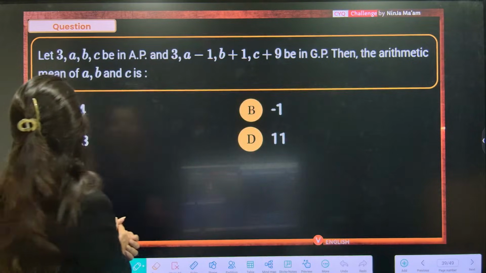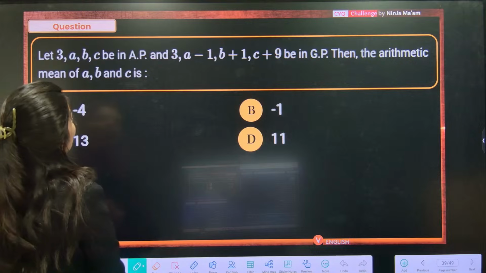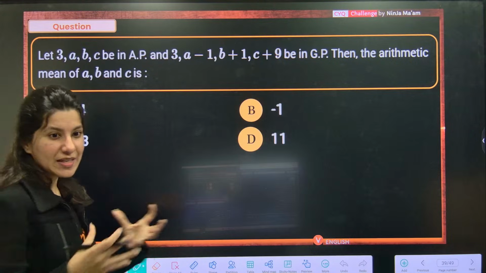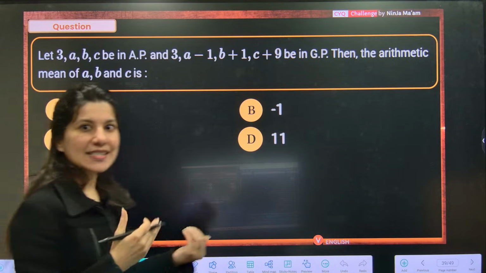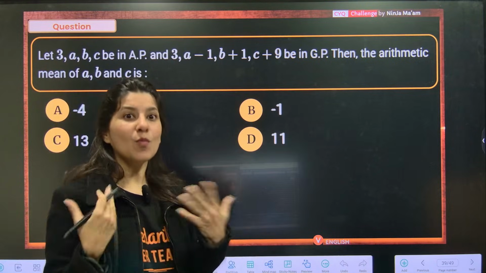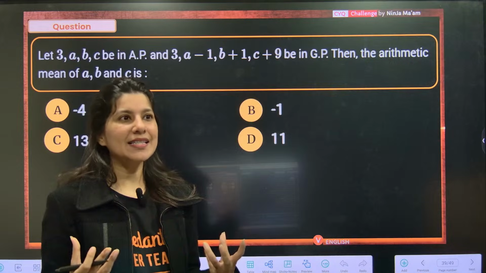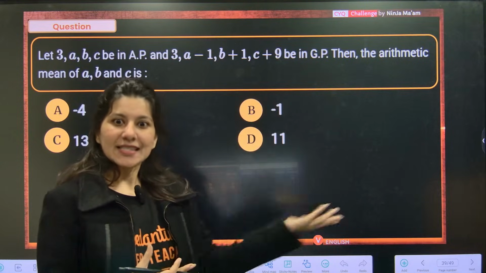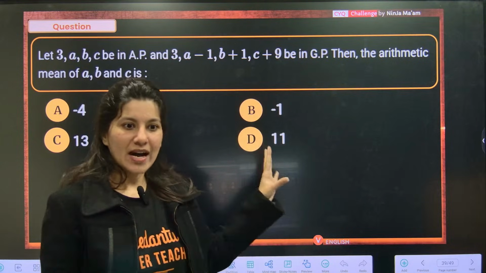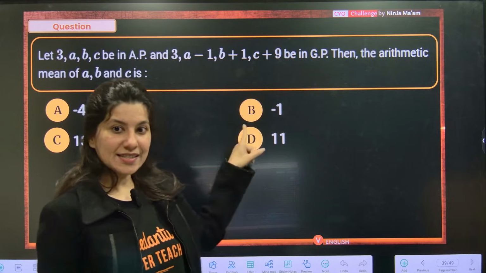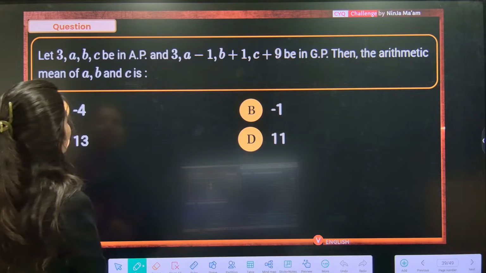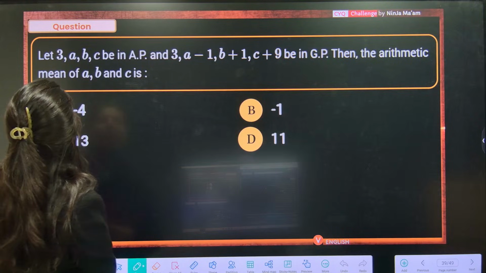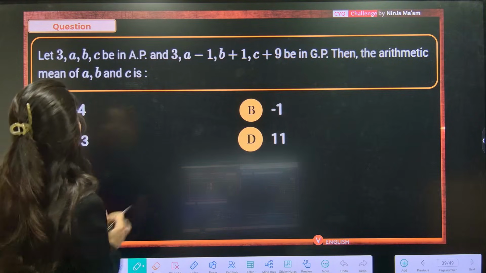Anyway, now 3, a, b, c are in arithmetic progression again. AP and GP combination. The best part is this is the easy category, and the more good part is that 90% of this type of question will be there. High weightage, high frequency is this category. 3, a, b, c are in arithmetic progression, and 3a minus 1...